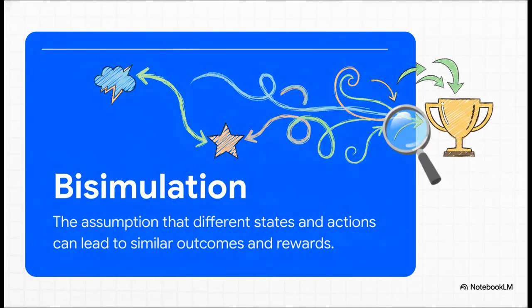Now, for any of this what-if magic to work, the system has to make one key assumption. It's called Bisimulation, and it sounds complicated, but all it really means is that sometimes two totally different paths can lead to the exact same place. You know, whether you take the highway or the back roads, you can still wind up at the same coffee shop. This simple idea is absolutely critical for what comes next.